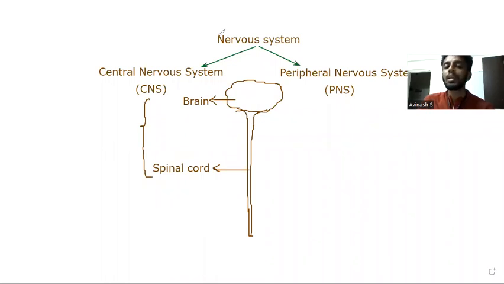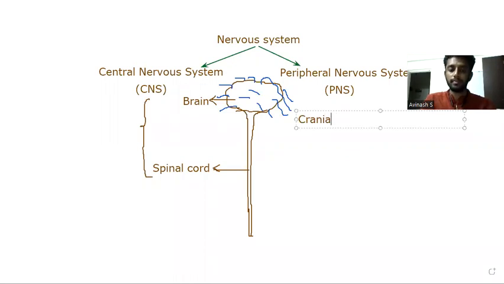Now, the nervous system doesn't complete with this. There are some nerves which come from the brain. There are nerves which are connected to and associated with the brain. Such nerves are called the cranial nerves.